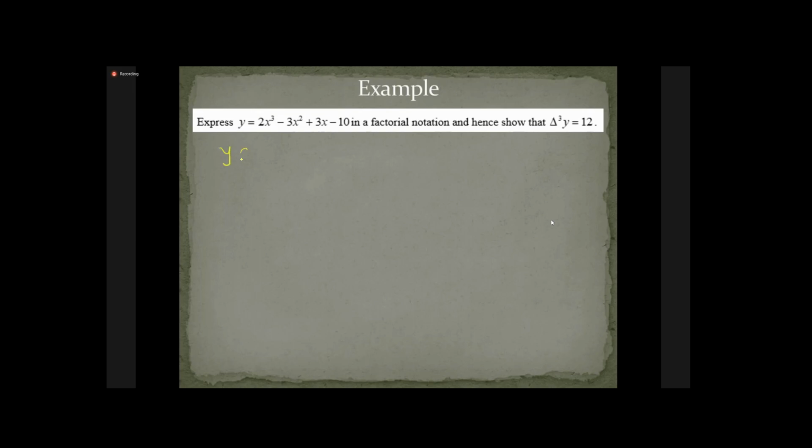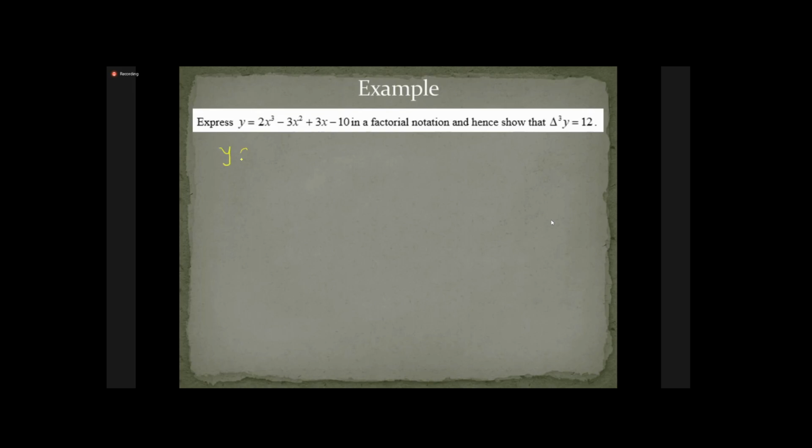Now I want this x cube in third factorial of x. So start with the highest degree. This 2 will be as it is. Can you tell me first what terms we require for the third factorial of x? What is the third factorial of x? Yes, x cube minus 3x square plus 2x, correct?